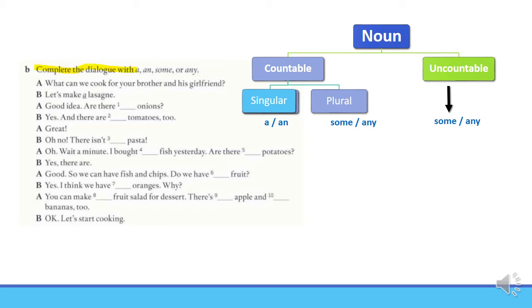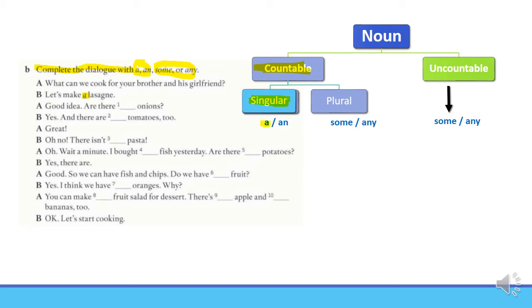Complete the dialogue with a or an, some or any. It's very important to remember this chart. Let's read a little bit. What can we cook for your brother and his girlfriend? Let's make a lasagne. This is countable. Countable, singular, and start with a consonant sound. That's why we're using a.